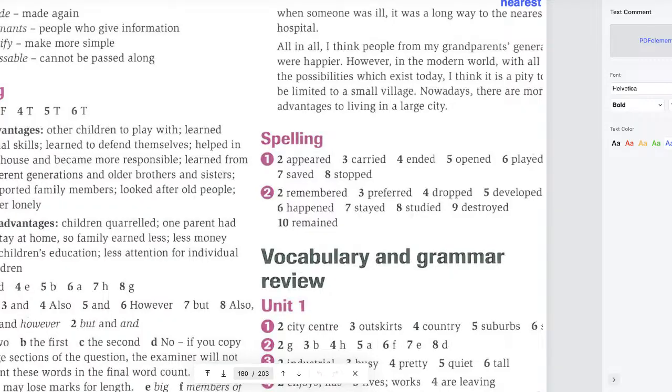All right. So all in all, I think people from my grandparents' generation were happier. However, in the modern world, with all the possibilities which exist today, I think it is a pity to be limited to a small village. Nowadays, there are more advantages to living in a large city. Okay?